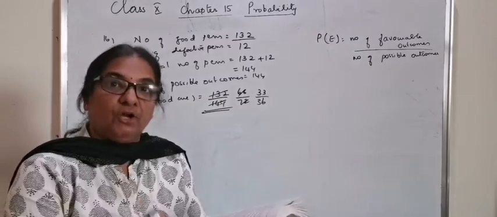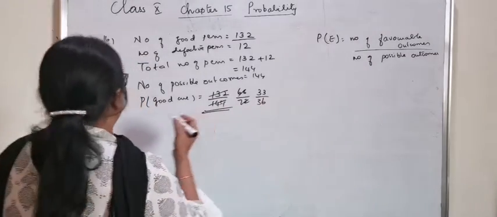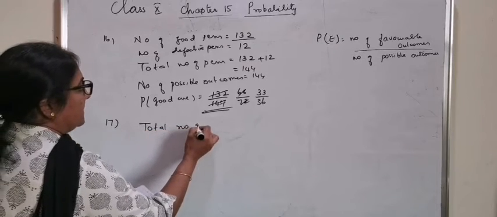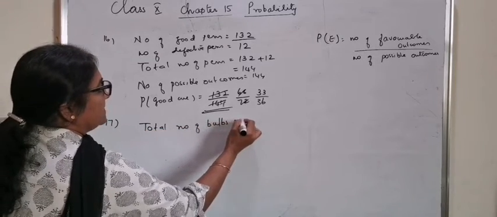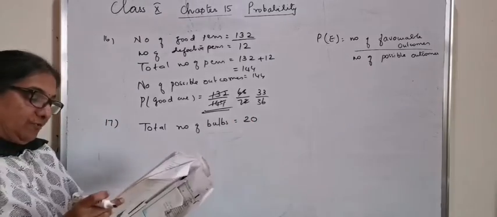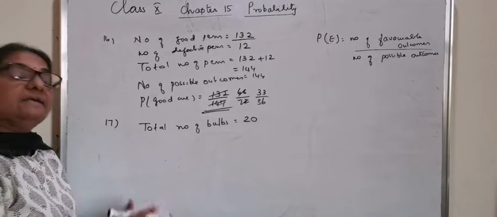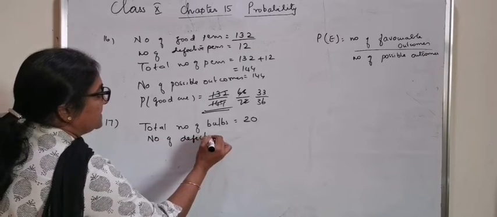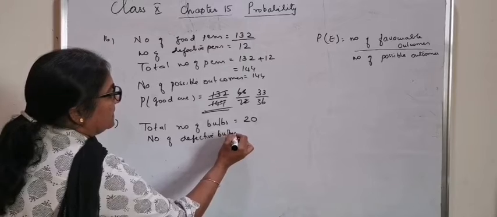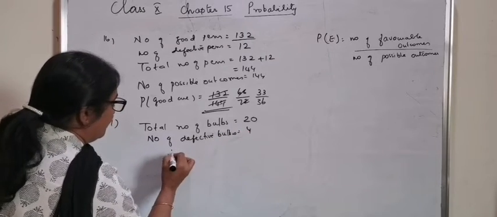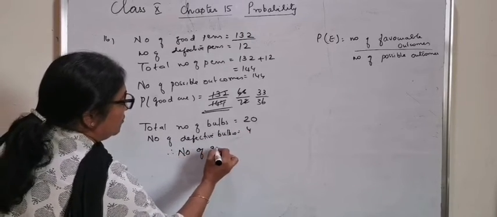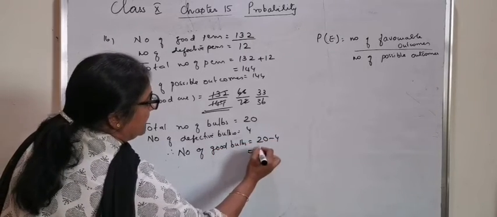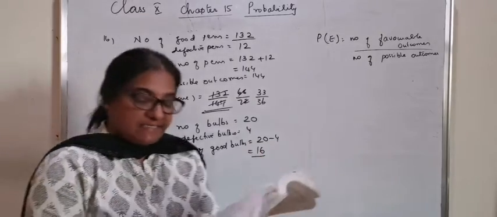Number 17. A lot of 20 bulbs contain 4 defective ones. Underline the words a lot of 20 bulbs. That means total number of bulbs is equal to 20. Out of that, 4 are defective ones. Number of defective bulbs is equal to 4. Therefore, number of good bulbs is equal to 20 minus 4, which is equal to 16.